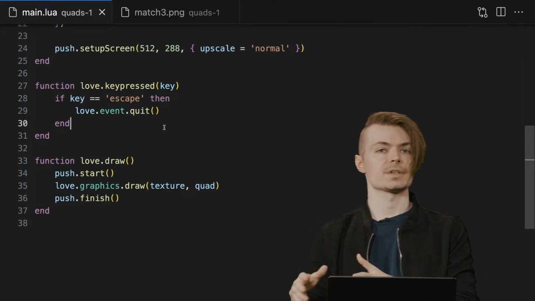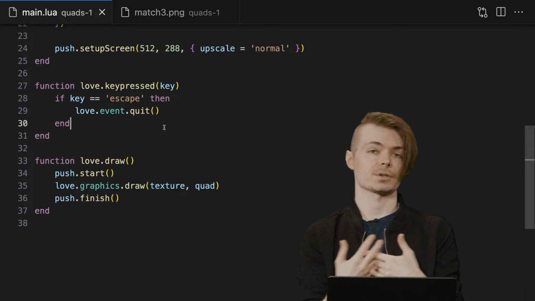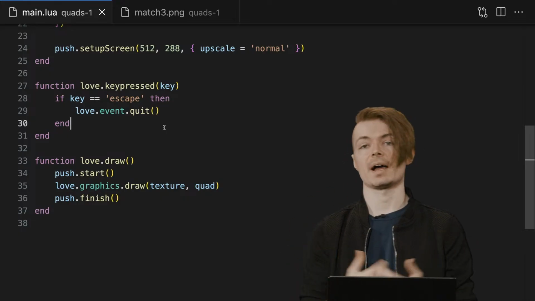We can store all of those into a data structure and then index into this table, this array. And then the index is effectively just the ID of the tile, right?